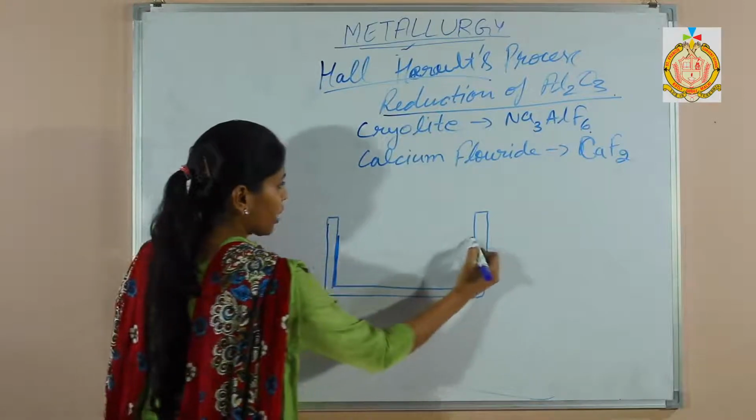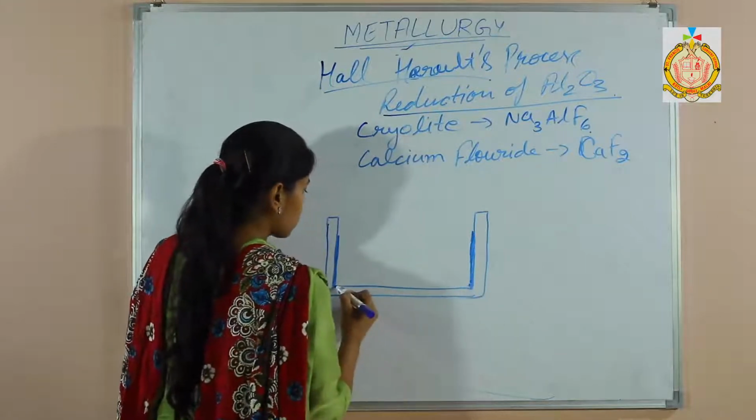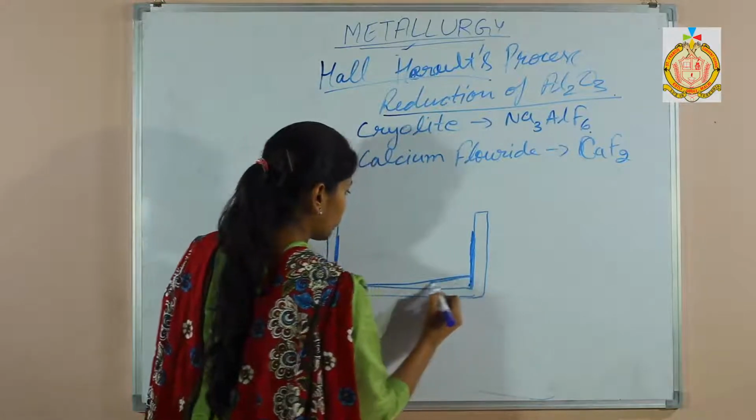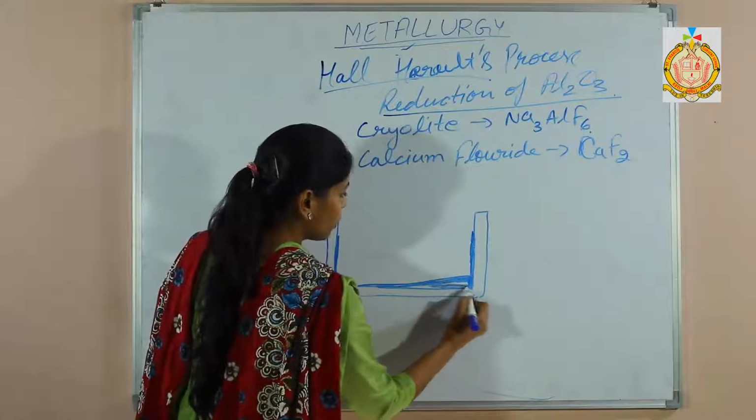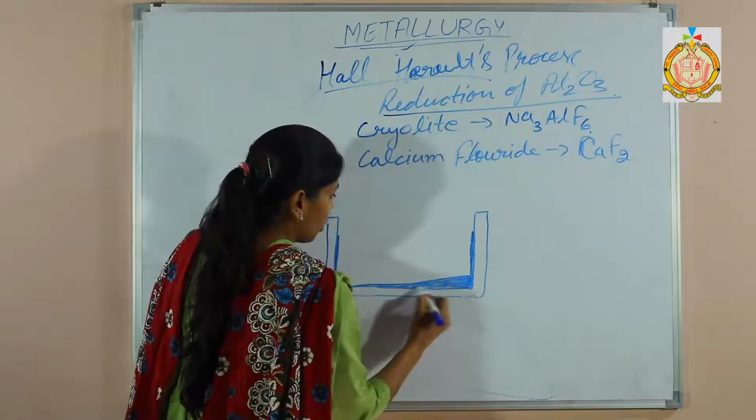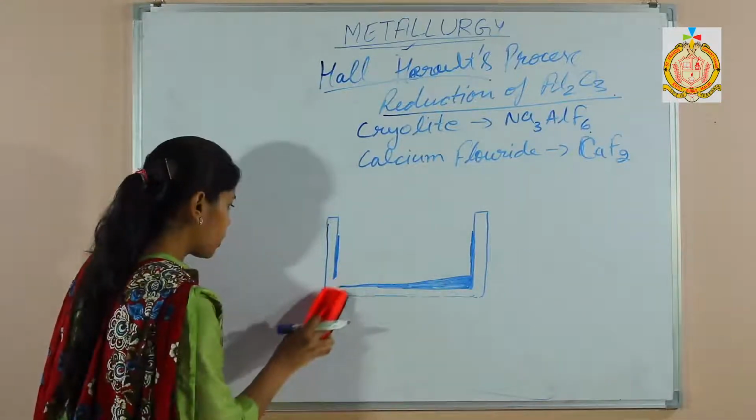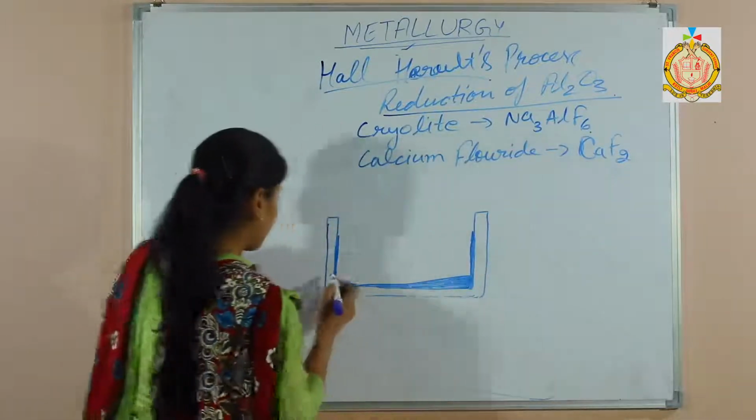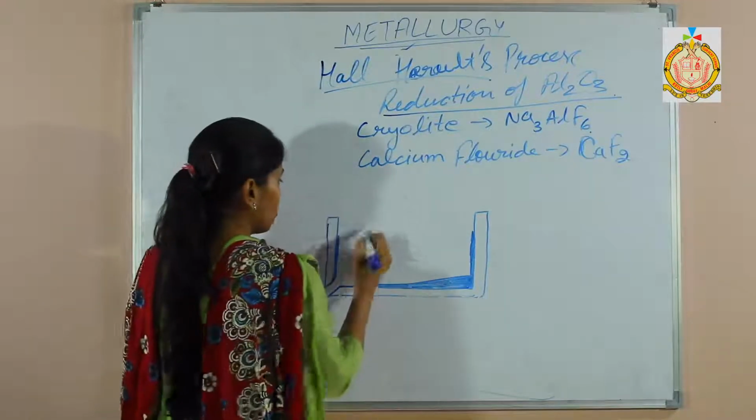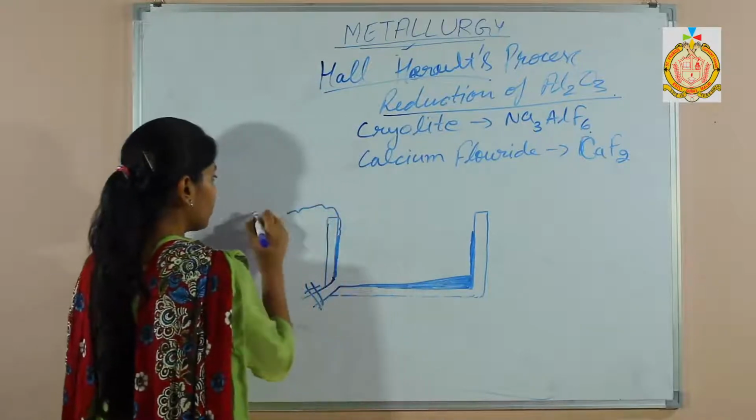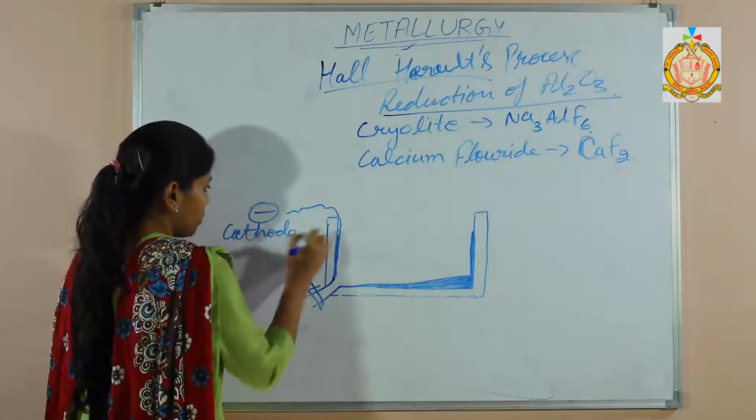In this electrolytic reduction, there is a rectangular shaped electrolytic cell, and a carbon lining which is attached to the negative terminal of the battery, and there is a sloping surface. The sloping surface is used so that it is easy to collect aluminium at the bottom, and there is one hole so that we can collect aluminium from here.